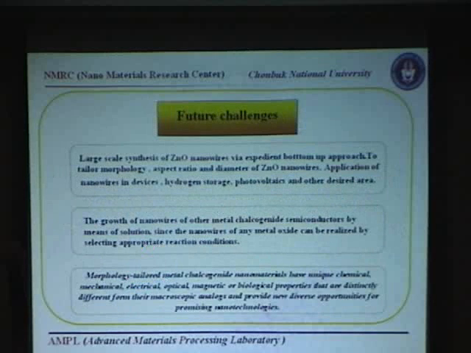of these nanowires, this approach can be used for other metal chalcogenides like zinc sulfide and cadmium sulfide and other materials. Because morphology-tailored metal chalcogenide nanomaterials have unique chemical, mechanical, electrical, optical, magnetic, and biological properties that are distinctly different from their macroscopic analogs.